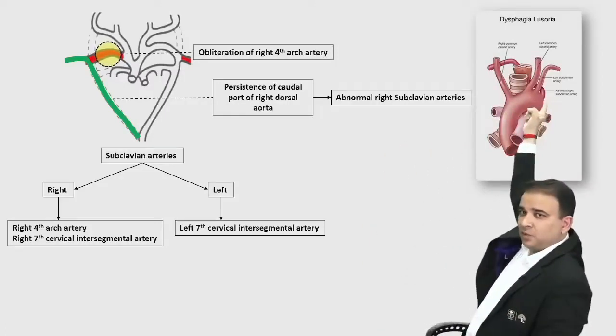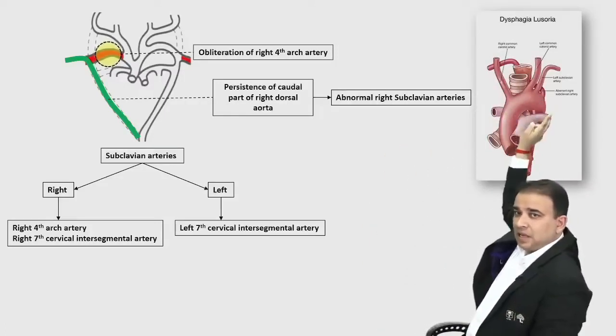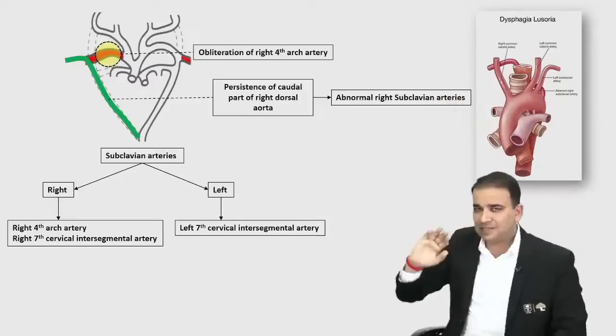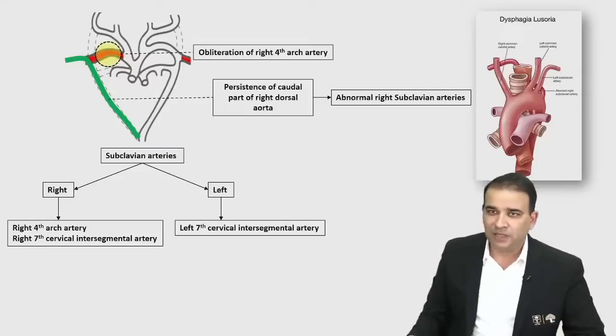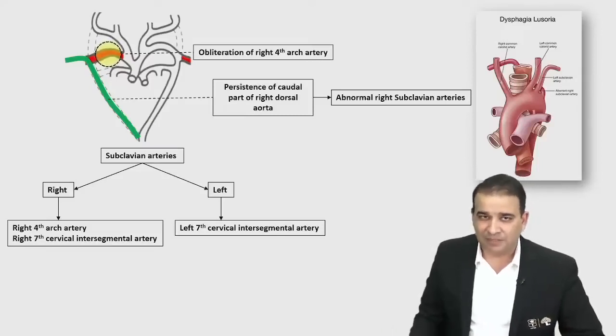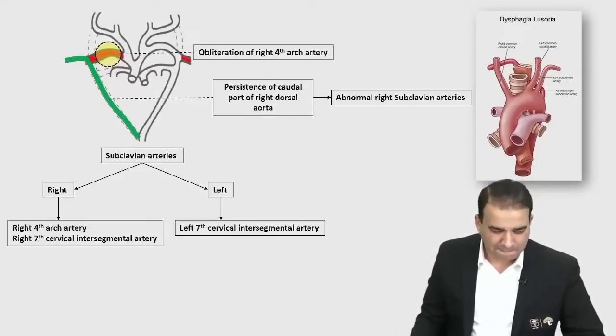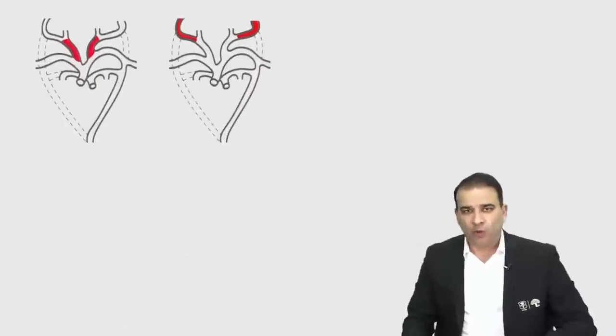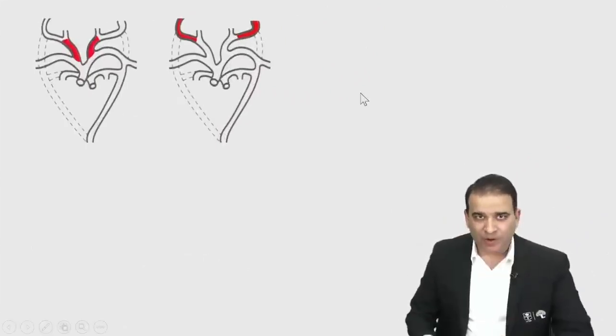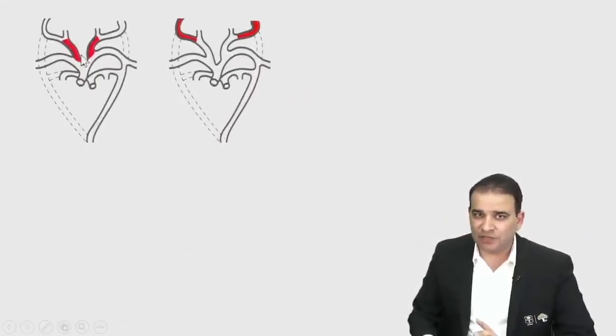Look at that picture over there. That's the subclavian artery of the right side. Esophagus के पीछे से होके जा रहा है. It is compressing the esophagus, causing dysphagia. In extreme cases, it can cause dyspnea also. That's the abnormal right subclavian artery. Okay. Now, we already justified the arch of aorta, the branch brachiocephalic artery, subclavian artery.